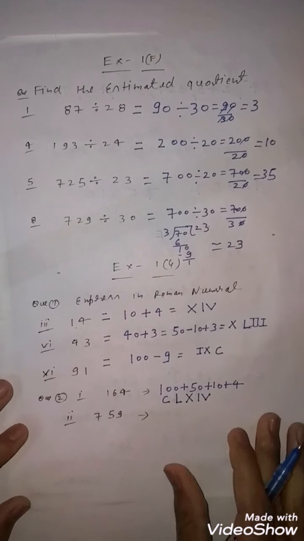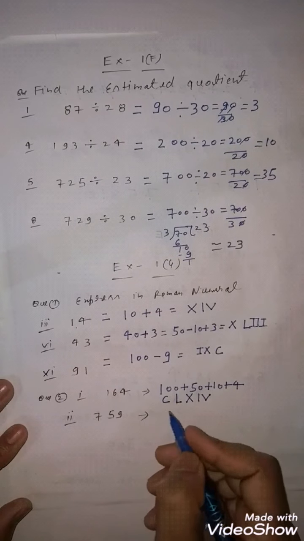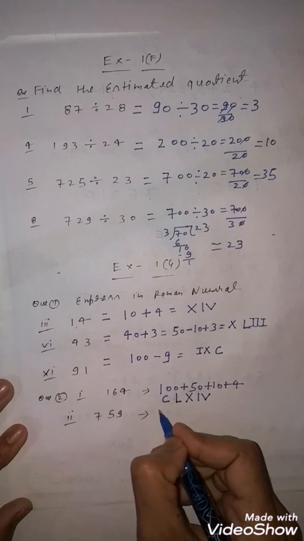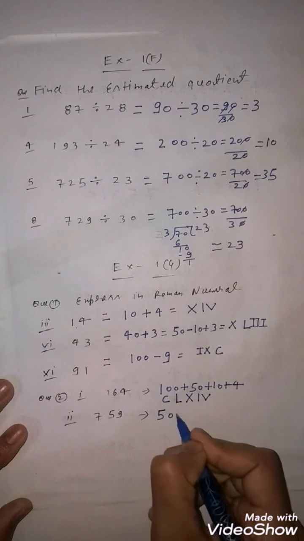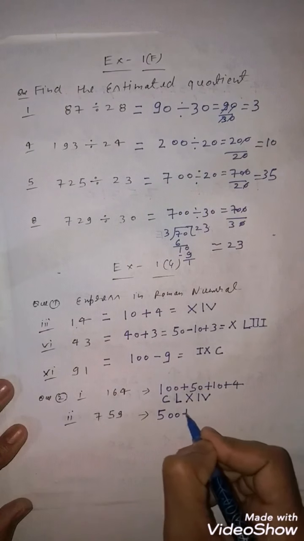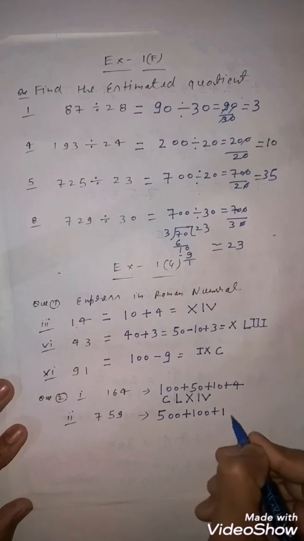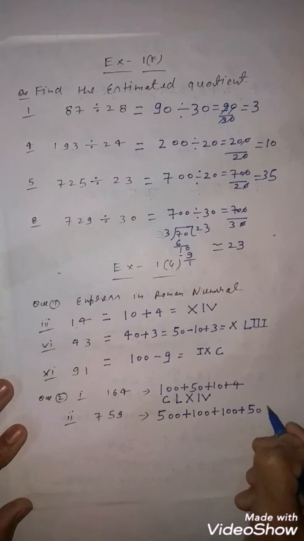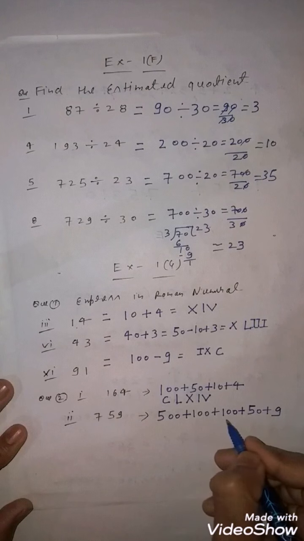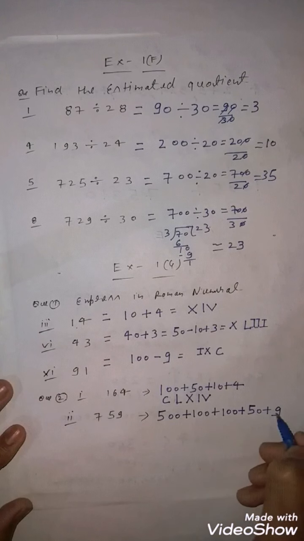Clear to everyone? Now 759 you have to write down. So how will you write it down? 500 plus 100 plus 100, plus 50 plus 9. Clear to everyone? 500, 600, 700, 750 and 759.